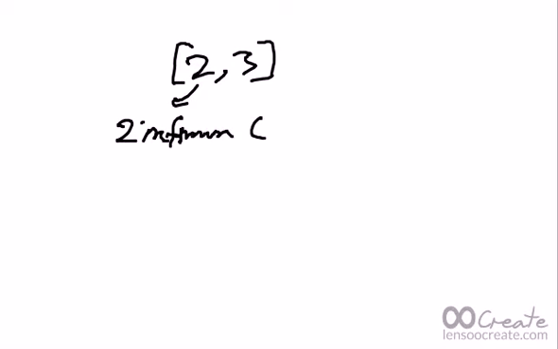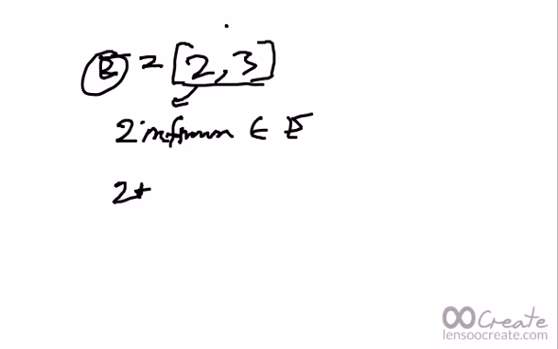On the other hand, if we have the closed set [2, 3], then 2 is the infimum and belongs to E. Because any number belonging to E is greater than or equal to 2, and for 2 plus whatever epsilon, since 2 belongs to the set itself, 2 will always be lesser than 2 plus epsilon, and that's why 2 plus epsilon won't be a lower bound.